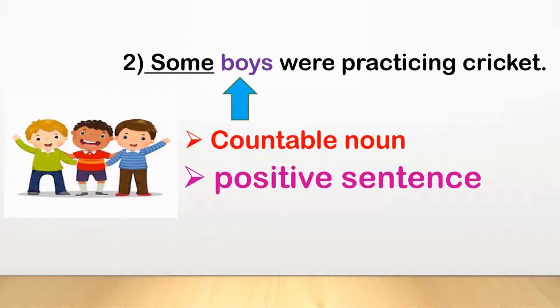Now look at the second example. Some boys were practicing cricket. We use some with countable noun, and in this sentence the word boys is a countable noun, and we use some for positive sentence. So our sentence is, some boys were practicing cricket.